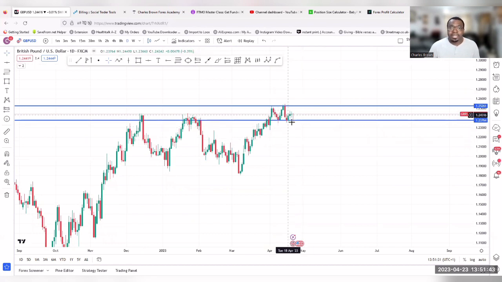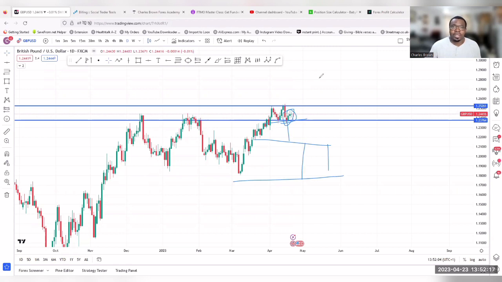Instead of dropping and breaking the neck, the market failed to break the neck of the M pattern. So if the market failed to break the neck of the M pattern, which we saw here, obviously the market wants to rally back up. All right, now the reason is we can see that the pattern failed in the higher time frame. This is even on the daily time frame. So we can see that the pattern failed there to break the neckline to drop lower, all right, before rallying back up. So the market failed to do that. So that's very clear on the daily time frame to understand the direction.